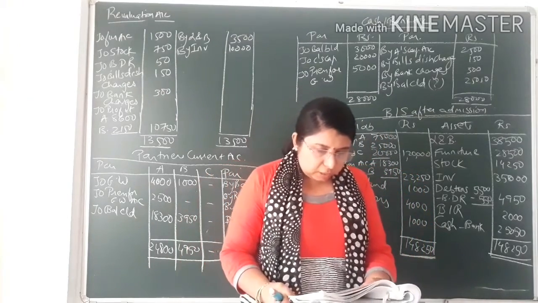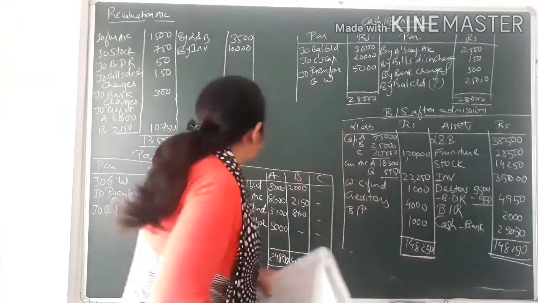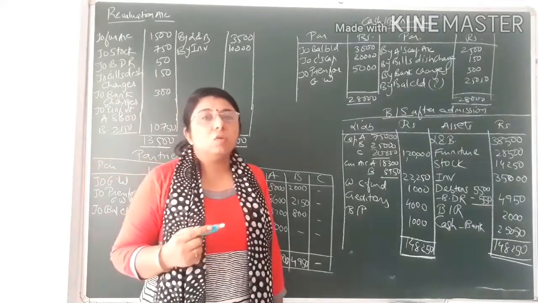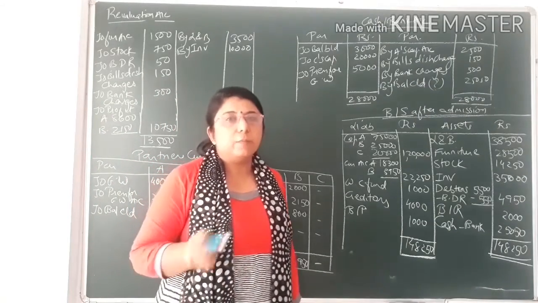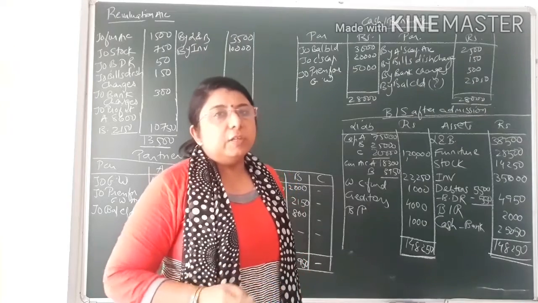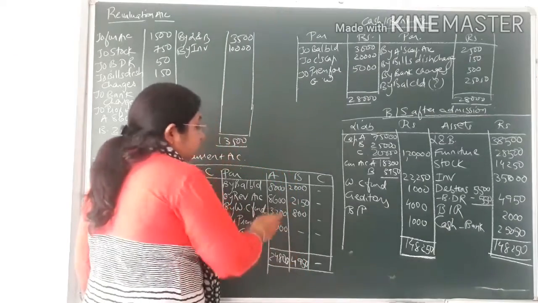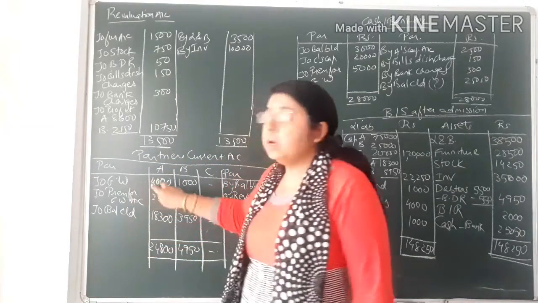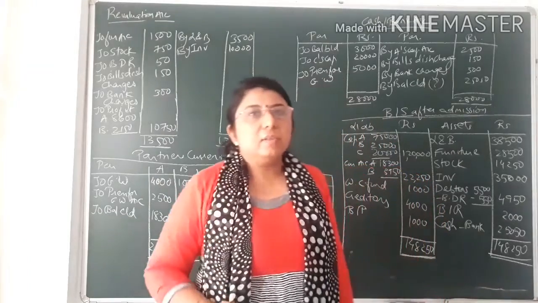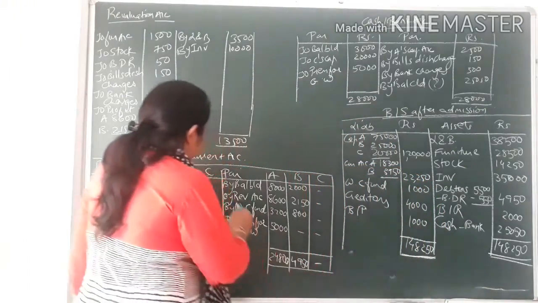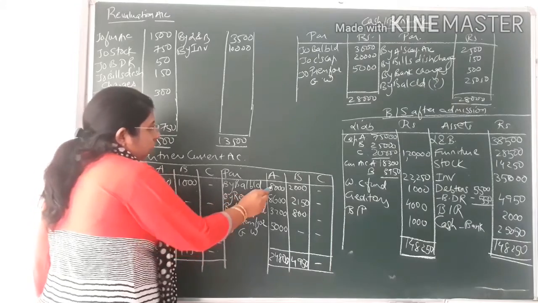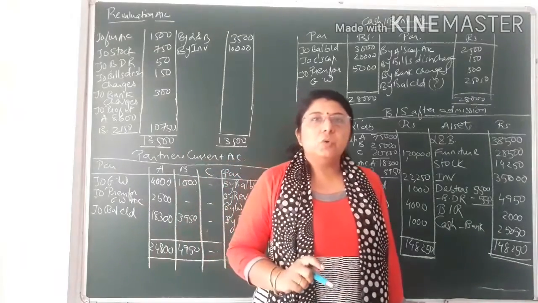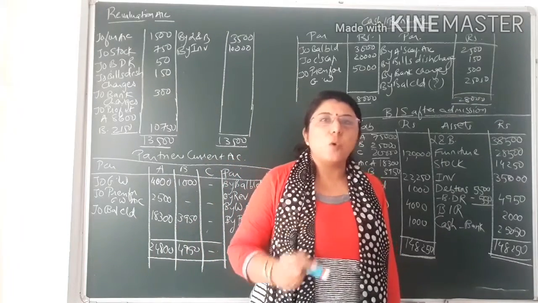Now the current account balances are given to you, that is 8,000 and 2,000. Both the balances are credit balances. It may be that sometimes the current account of one partner is given on the asset side and one on the liability side. If it is given on the liability side, it is a credit balance, but if it is given on the asset side, then it will have a debit balance, so we will have to note it down on the debit side. Over here both are credit balances, so they will be noted down on the credit side. See, I have written by balance brought down, that is 8,000 and 2,000. So after drawing the accounts and balance sheet, the first thing you have to do is mention the opening balance of all the accounts.